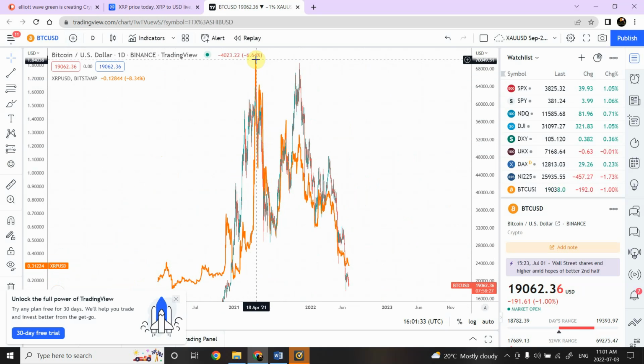When Ripple created a high and we created a bottom right over here, right along the Bitcoin itself, it did not create a new high. You can look at it; it did not create a new high beyond that one, giving us an indication that there is probably not enough interest in XRP itself. I do understand that there was a situation going on for the security fraud thing, but still, this is also giving us an indication we do not want to bet for it, that a lot of people are going to be interested in XRP.